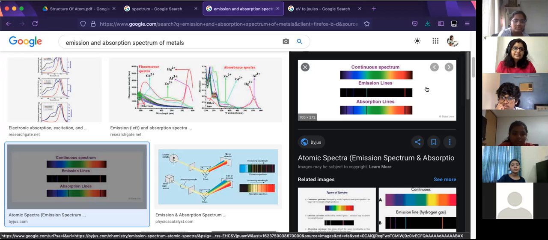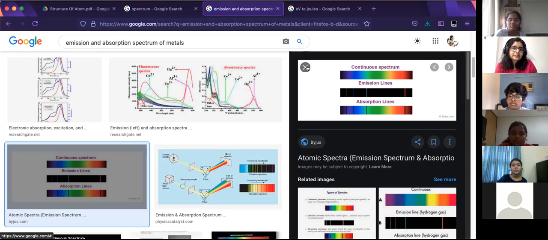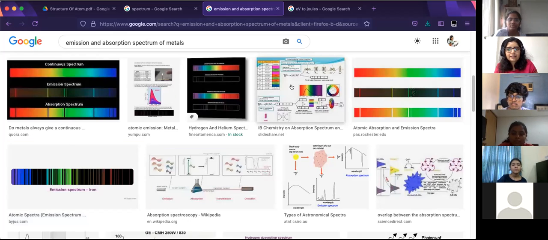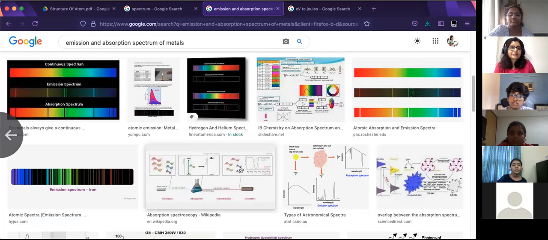By analyzing the samples, you can figure out what elements are there based on the spectral lines that they give out. Or if you have a random chunk of metal and you want to figure out what it is, one way of doing it is chemical analysis. Another way of doing it is by using spectral analysis. So that's why it's important, it helps you identify what it is. You have all sorts of calculations and graphs that you can see based on the spectrum.